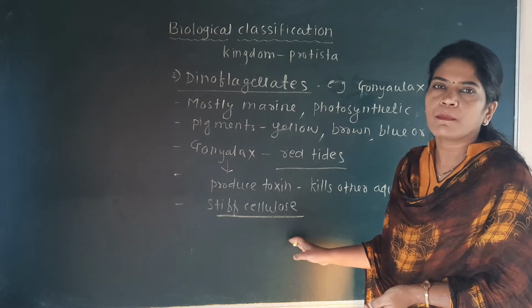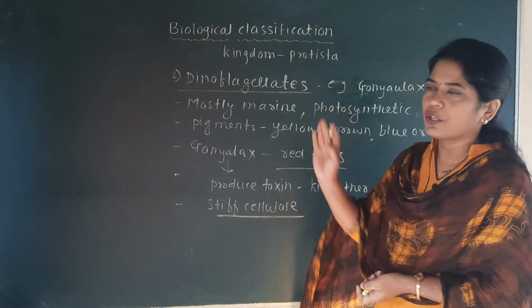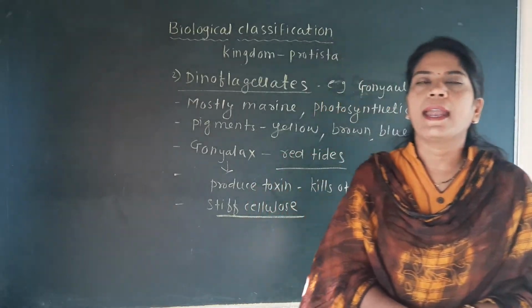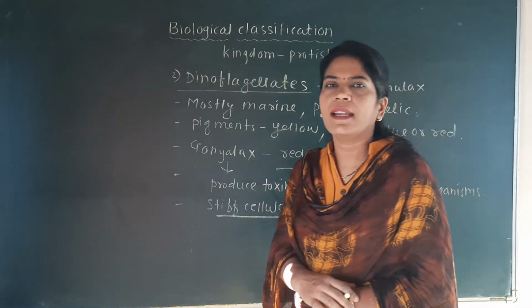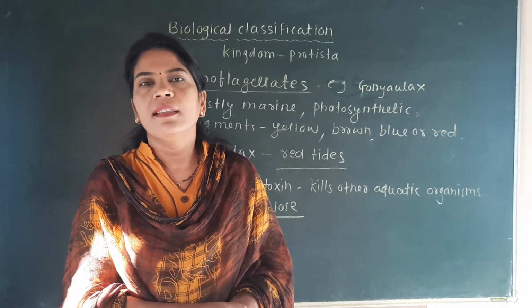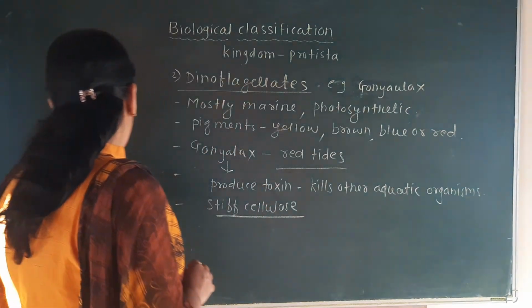So the second question may be asked upon the cell wall. Stiff cellulose is the characteristic of the dinoflagellates, for example Gonyaulax, and silica is the characteristic of the diatoms, the group given here, that is the Chrysophyta.